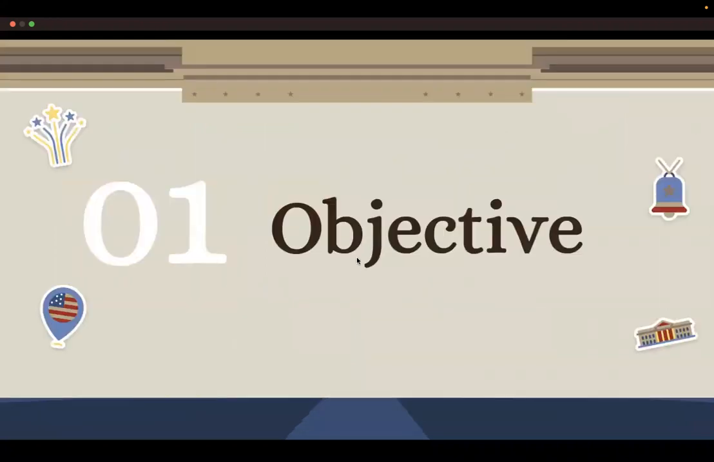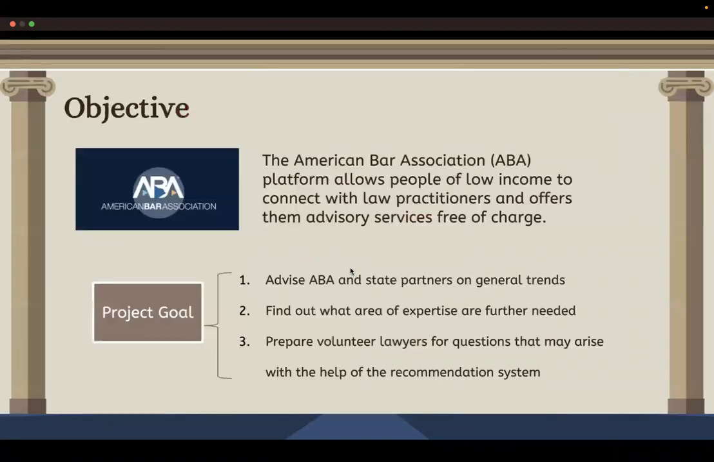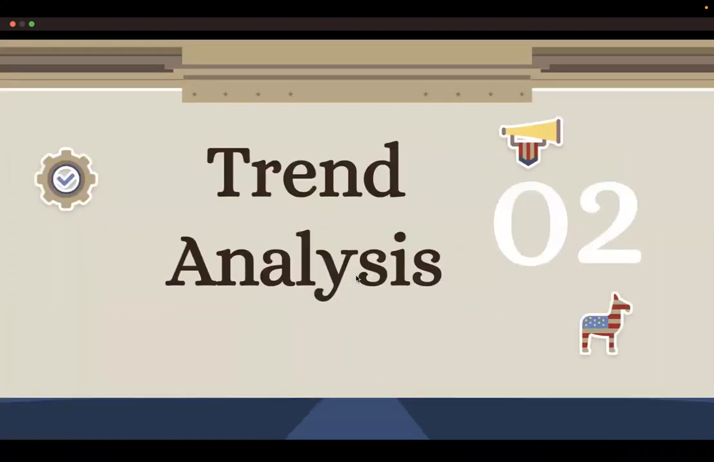To start off, the data we're given are from the American Bar Association pro bono platform. We have 3 goals in this project. First, to advise ABA and state partners on general trends. Second, based on the trends, find out what areas of expertise are further needed. Third, prepare volunteer lawyers for questions that may arise by our new recommendation system. Let's move on to the trend analysis part.